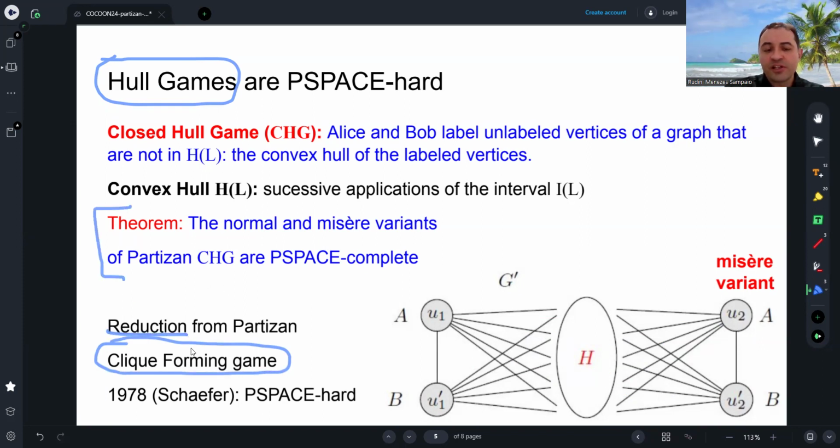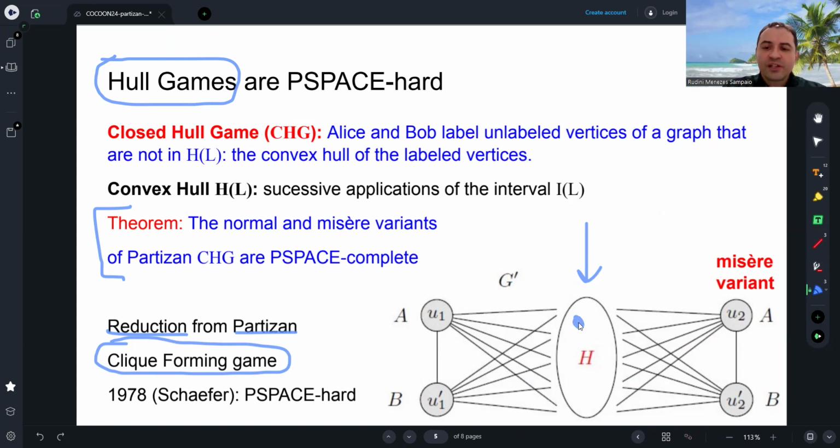The reduction is from the partisan clique forming game. In this partisan clique forming game, we have a graph H, and the vertices have owners. Some vertices are from Alice, other vertices are from Bob. Alice can only select her vertices, and Bob can only select his vertices, okay?